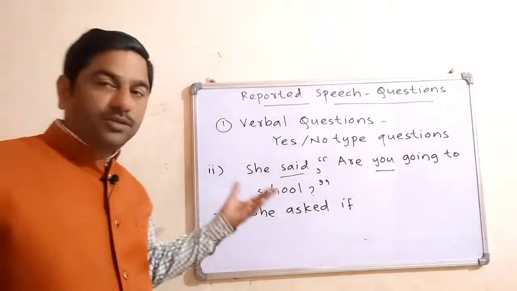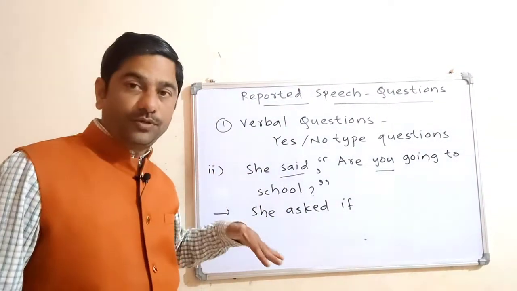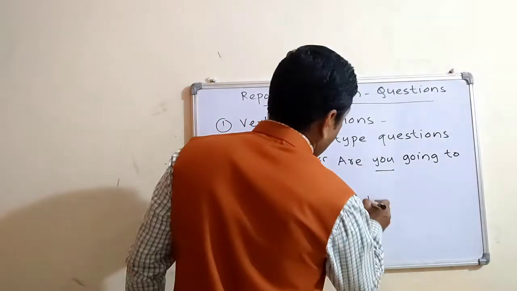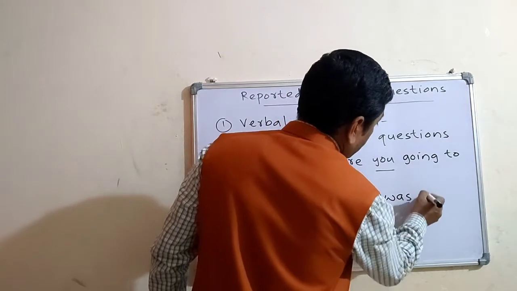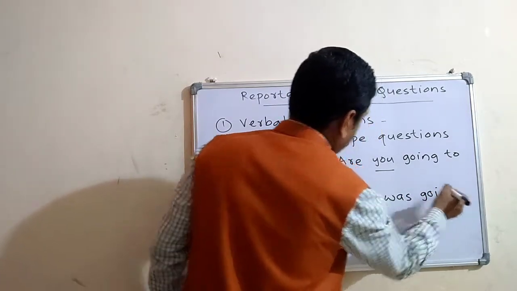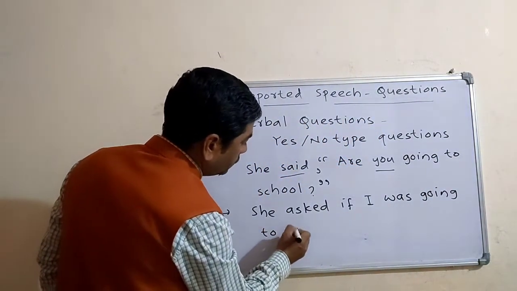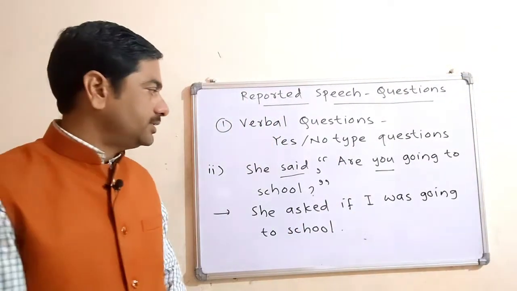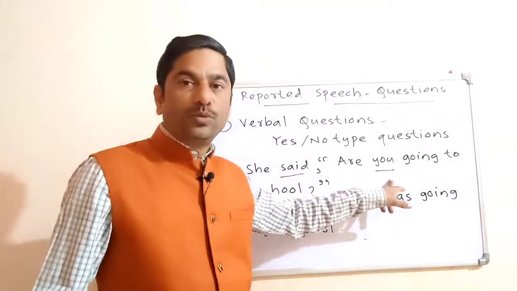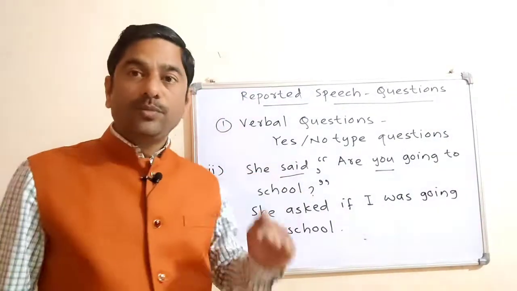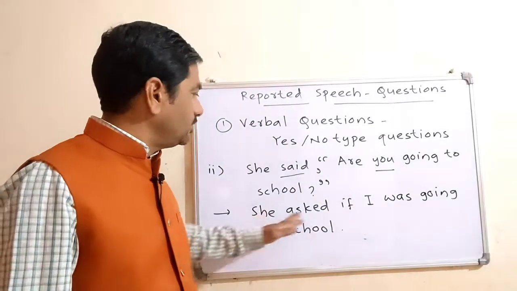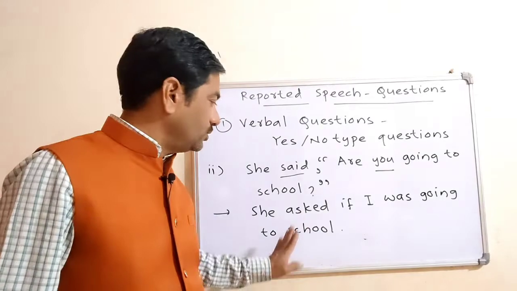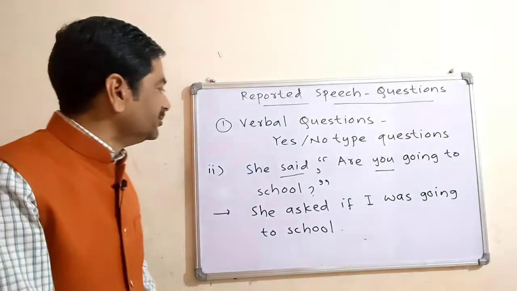So here you can assume that she is speaking with you. So she asked me if I was going to school. I was going to school, and there should be a full stop at the end of the sentence. So here, in place of "you" you have to make use of "I". Why? Because you are assuming that she is speaking with you. She asked me, that you are assuming. She asked me if I was going to school. So this is the answer.